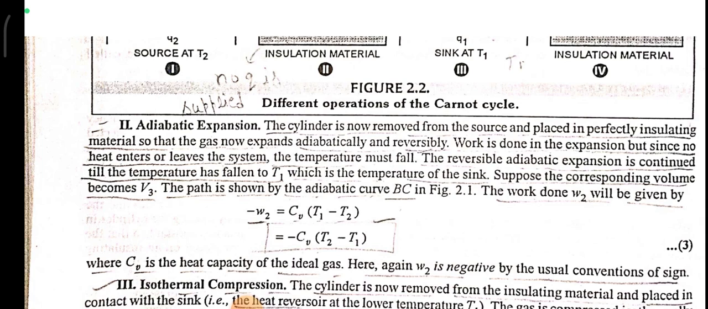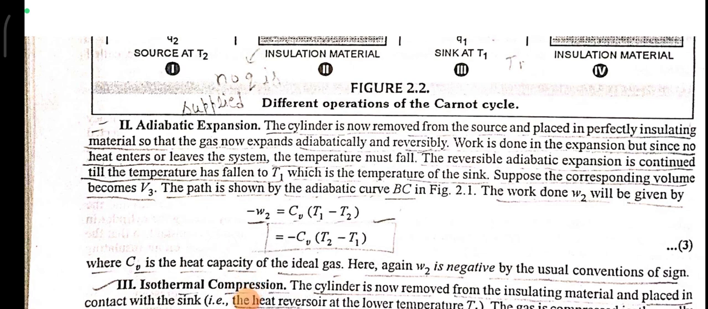Adiabatic expansion. The cylinder is now removed from the source and placed on perfectly insulating material so that the gas now expands adiabatically and reversibly. Work is done in the expansion, but since no heat enters or leaves the system, the temperature must fall. The reversible adiabatic expansion is continued till the temperature has fallen to T1, which is the temperature of the sink. Suppose the corresponding volume becomes V3; the path is shown by the adiabatic curve BC.